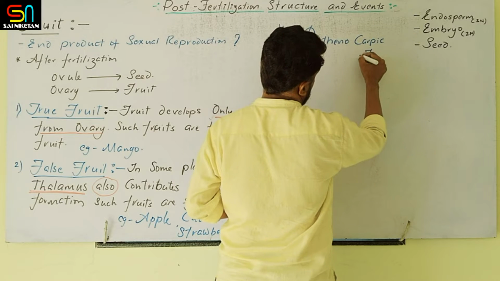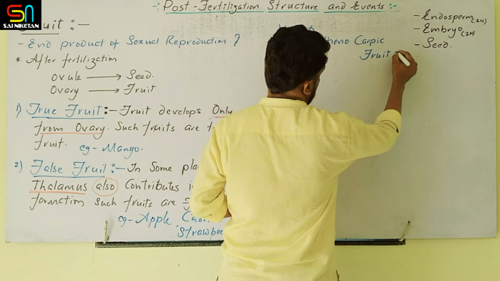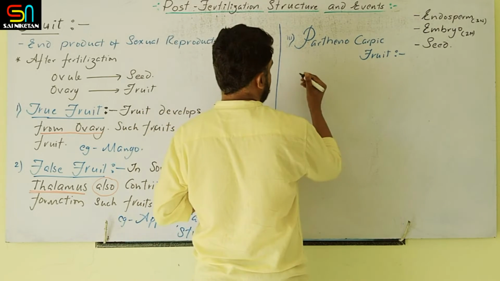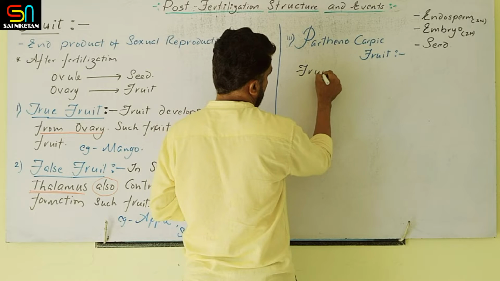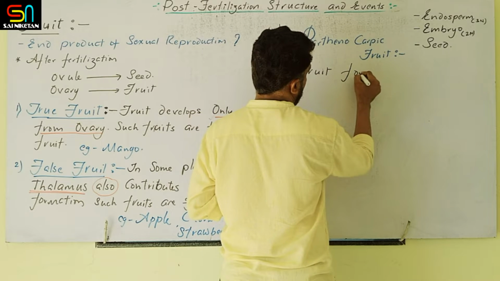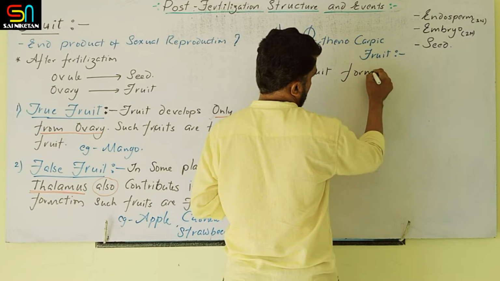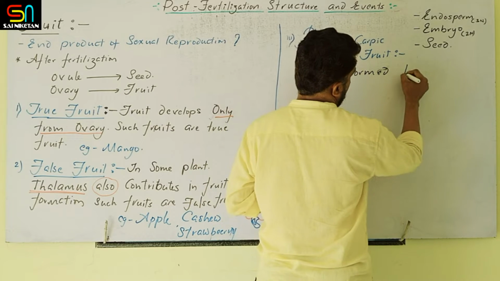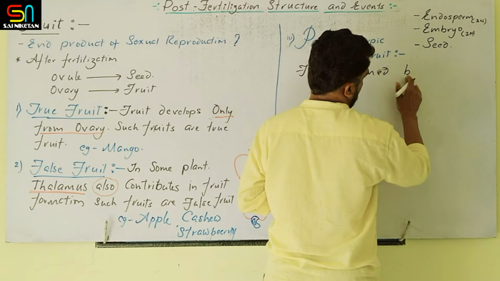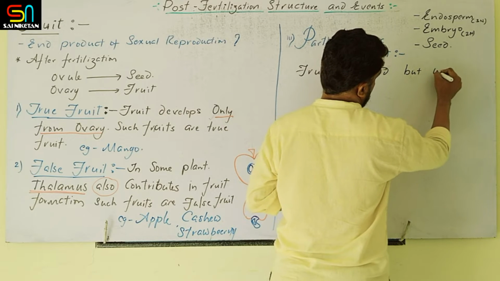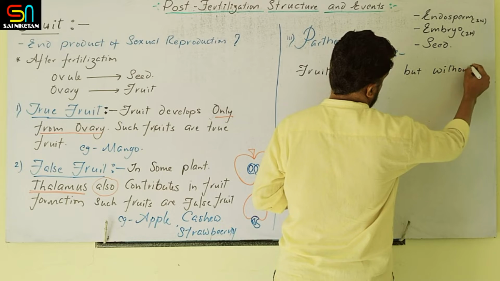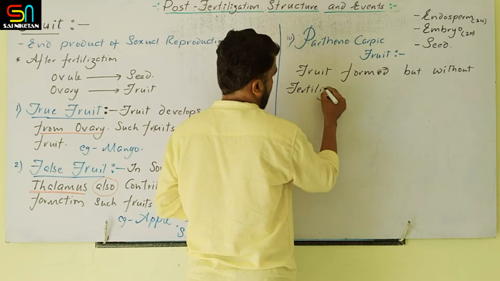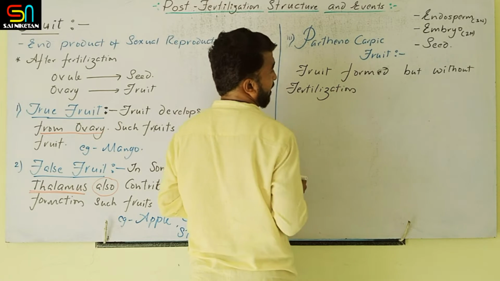Parthenocarpic fruit. This is the third type. Parthenocarpic means in some cases fruit is formed but without fertilization.